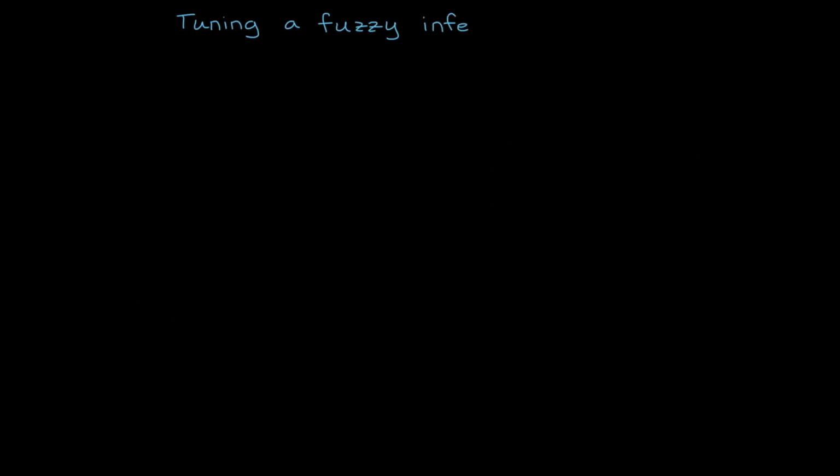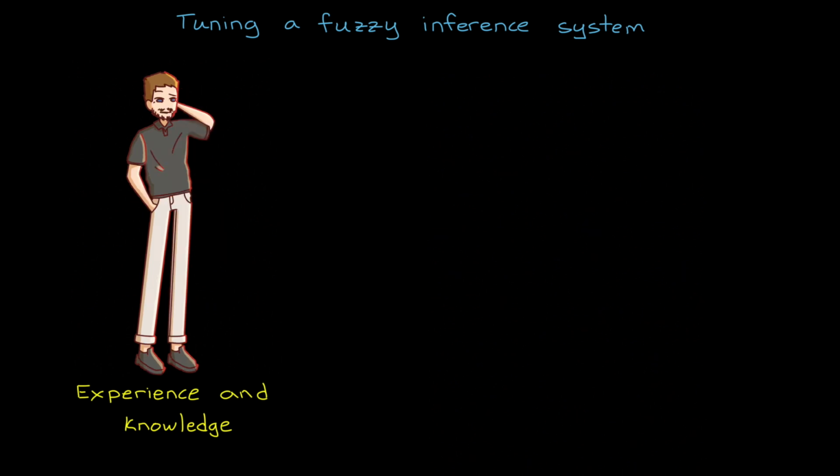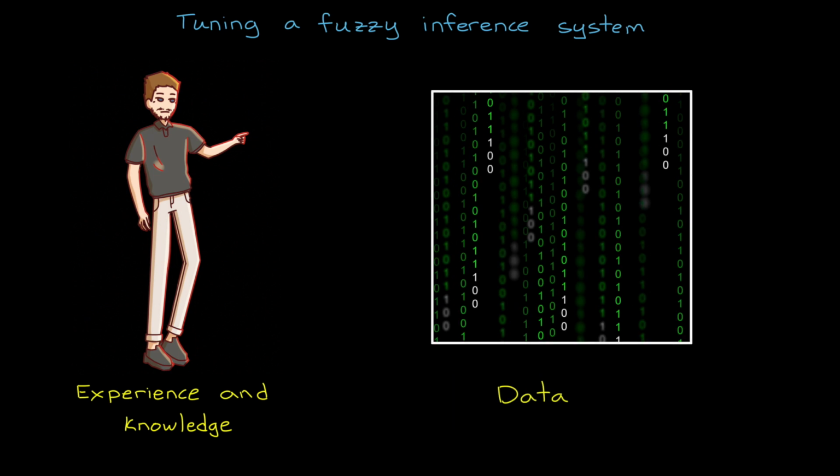In the last video, we tuned a fuzzy inference system using experience and our knowledge of the system. But what if you don't have that experience? Or if the number of tuning parameters is too large for a person to manually configure? In those cases, we can turn to data for automatic tuning.